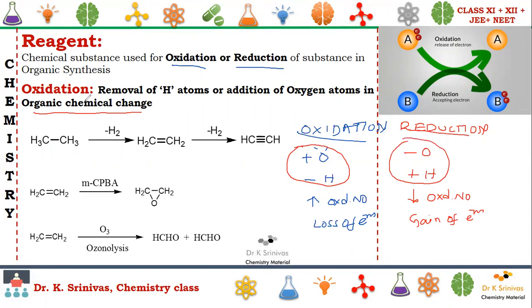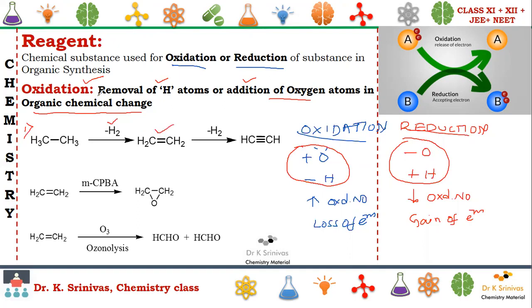Now let us try to understand that. When you go for oxidation, it's nothing but removal of hydrogen or addition of oxygen. In order to have a better understanding, we have taken three examples. In general, we are not mentioning any reagent, but for a clear-cut idea: if you take ethane and remove hydrogen, we get ethene.